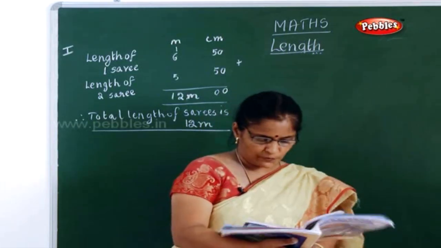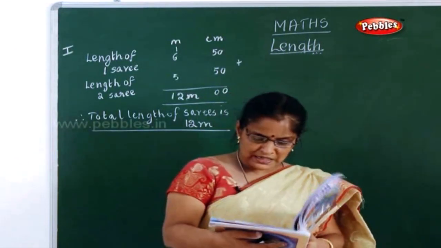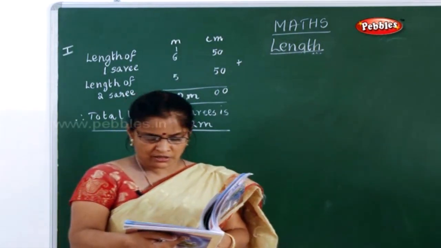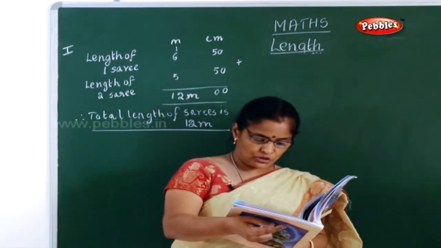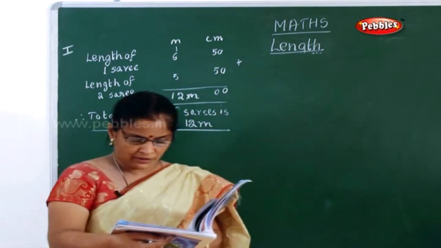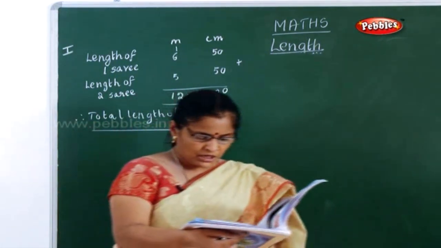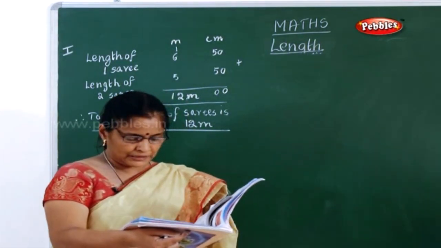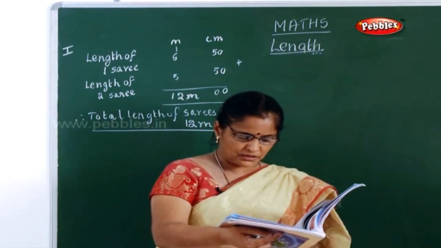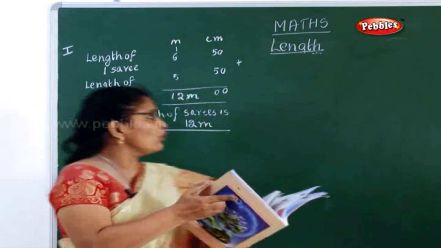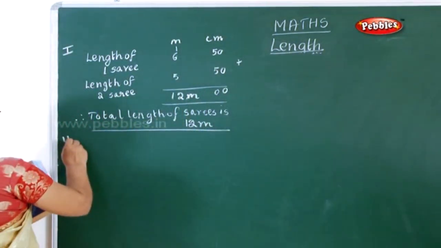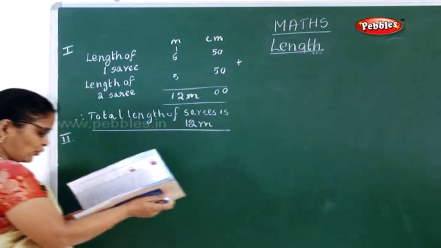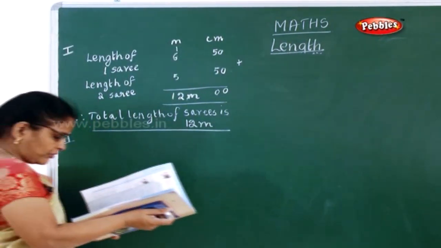Now next question. What is the next question they have asked? Mr. Naveen Kumar walked the distance of 200 meter 50 centimeter to reach the bank from his house. He returned back to his house. What distance did he walk together? So what is the second sum you have to do? What did Naveen do? He walked the distance of 200 meter and 50 centimeter.